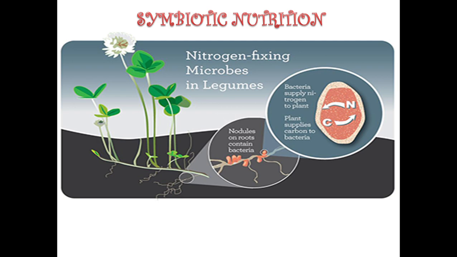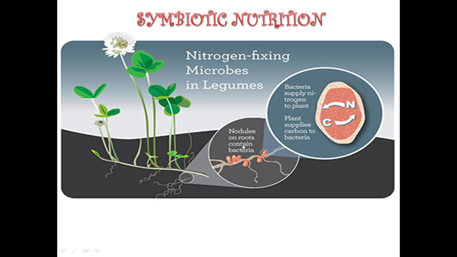Now we will study about symbiotic nutrition. Here you can see there are nitrogen fixing microbes in legumes. Now what do you mean by legumes? Legumes means leguminous plants which are having nitrogen fixing bacteria in their roots.